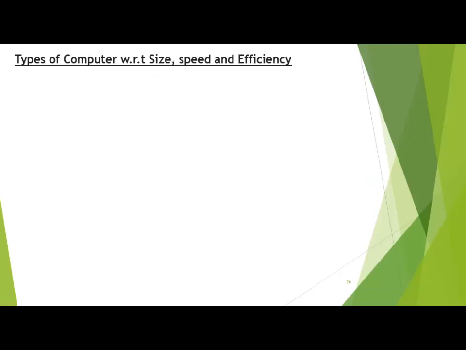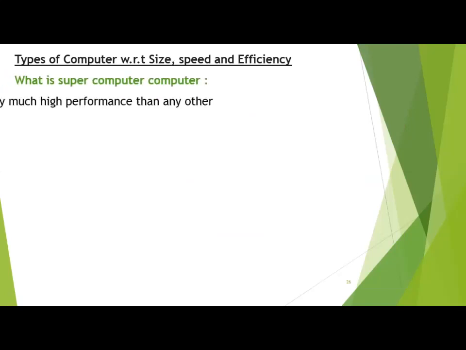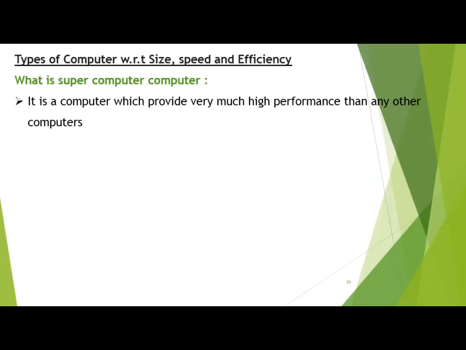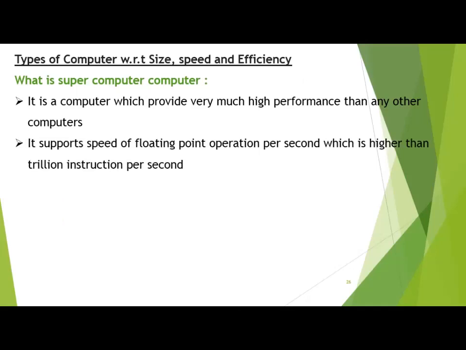Types of computers with respect to size, speed, and efficiency. What is a supercomputer? It is a computer which provides much higher performance than any other computer. Students, remember, supercomputers are very few in the world because these computers are only built by powerful or large countries. It supports a speed of floating point operations per second, which is higher than trillion instructions per second. As I told you, I will discuss the speed of computers in another lecture. So right now you can see a supercomputer is much faster than any other computer like a mainframe, minicomputer, or microcomputer. These computers are nothing compared to the supercomputer.